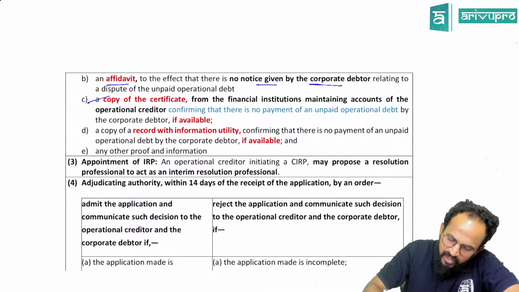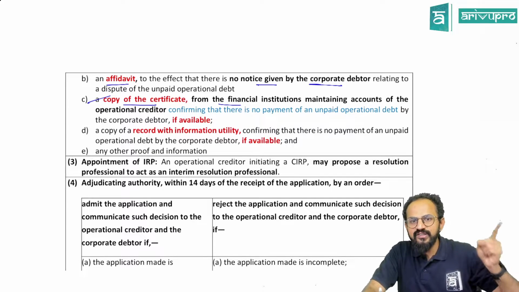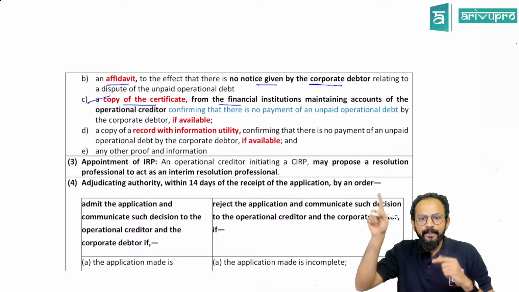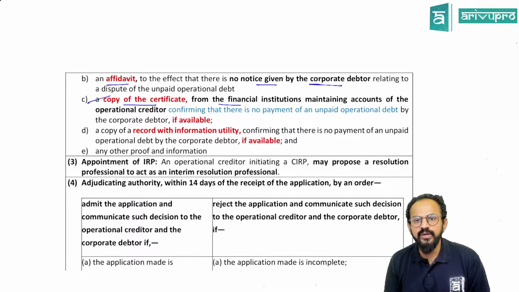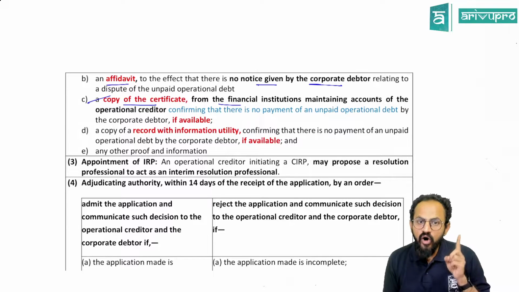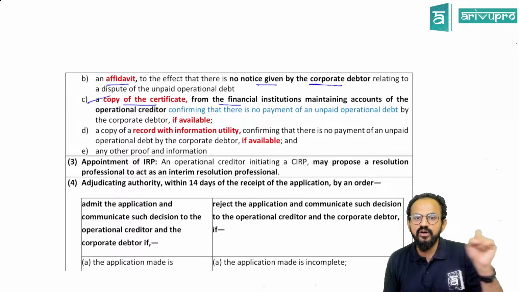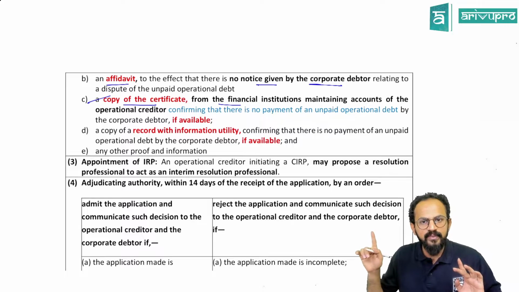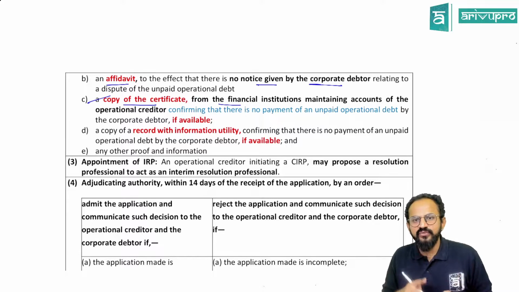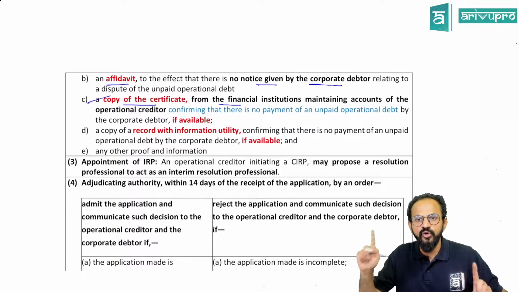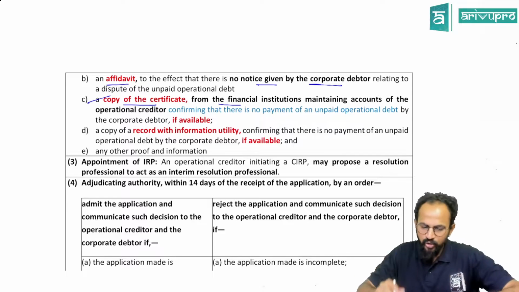People, a copy of the certificate from the financial institution maintaining accounts of the operational creditor, confirming that there is no payment of an unpaid operational debt by the corporate debtor. Can you see that, people?